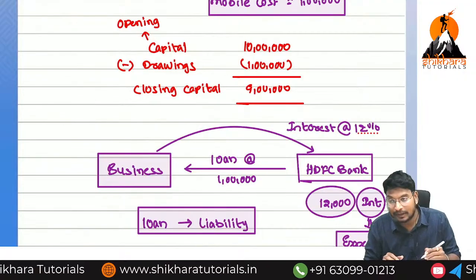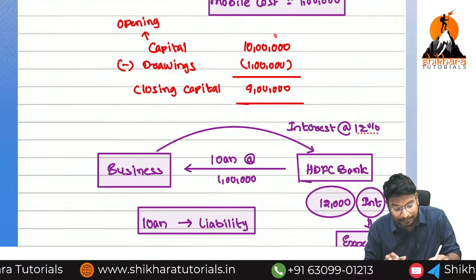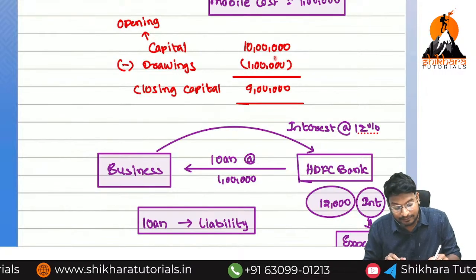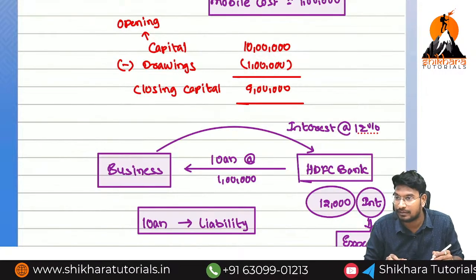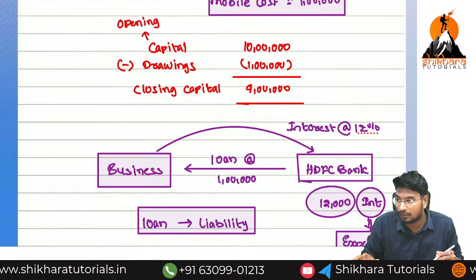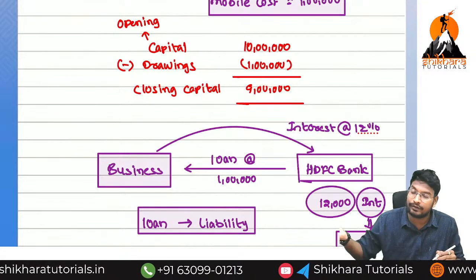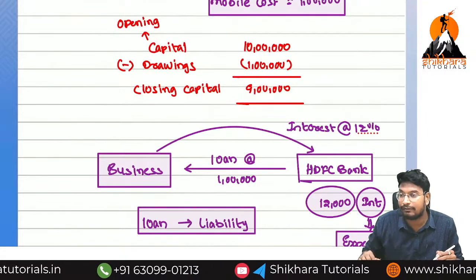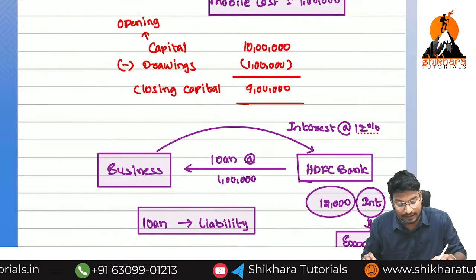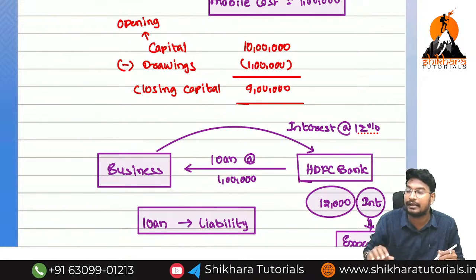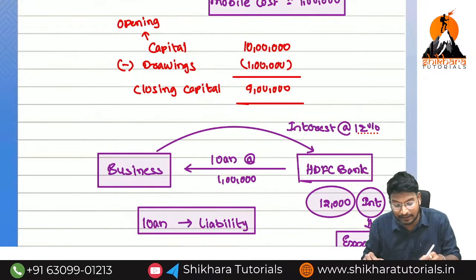So what is the accounting adjustment? Imagine we have invested 10 lakhs in the form of capital, and the owner has taken away 1 lakh from the business. So what net amount do we need to pay? 9 lakhs to the owner. Instead of we repaying 10 lakhs and he repaying 1 lakh, we set off that 1 lakh from the 10 lakhs, and totally we need to repay 9 lakhs to the owner. This is the accounting adjustment.